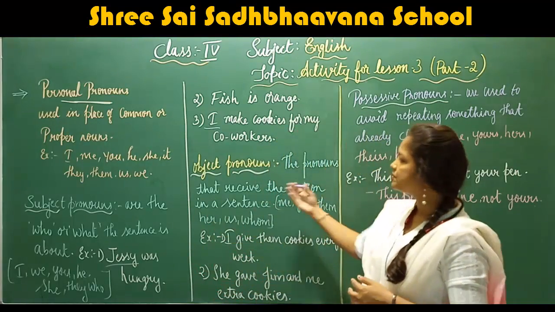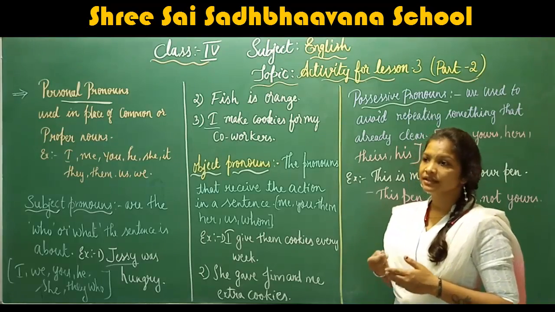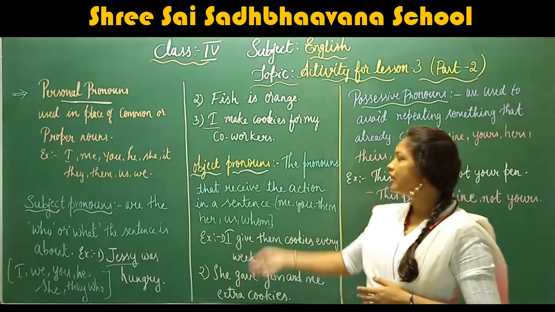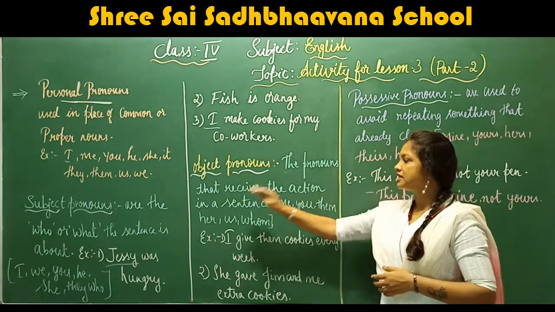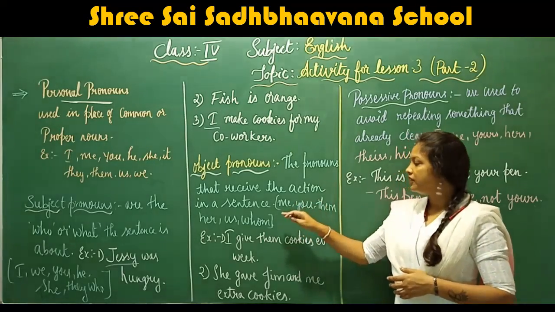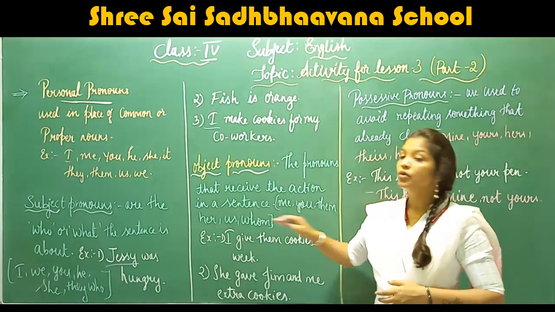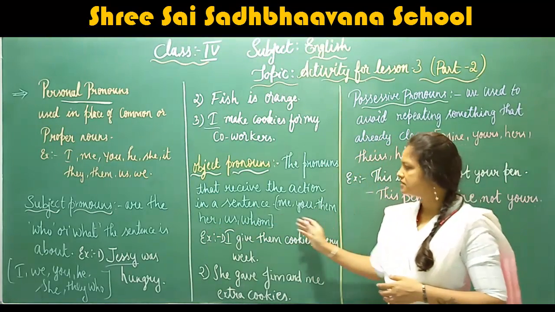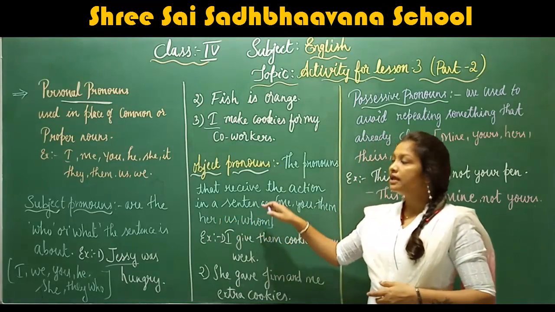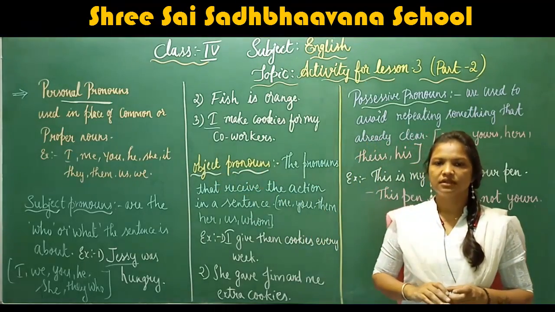Now next is object pronouns. What do you mean by object pronouns? Object pronouns are the words that receive an action in the sentence. Here we use me, you, them, her, us and whom. So when we use these words, those pronouns are known as object pronouns.